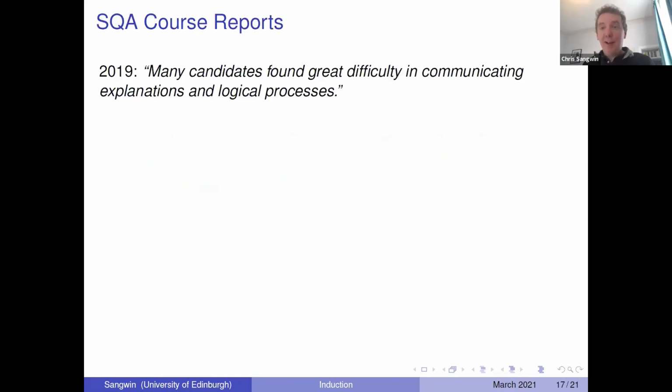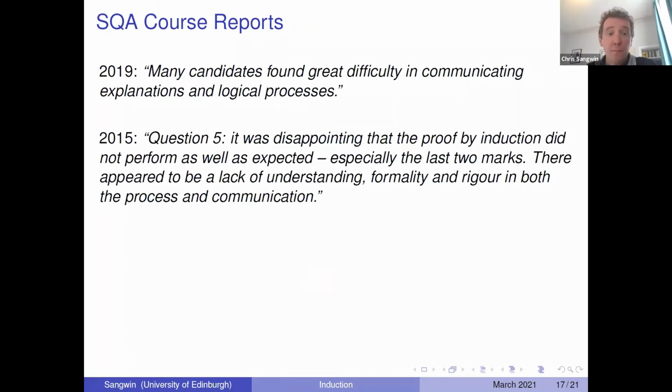And let's have a look at what SQA examiners said. These are excerpts from some of the course reports. Mariam and I had a lot of fun looking through these. Candidates found great difficulty in communicating and explaining. Yeah, so that hasn't come up in the comments, I don't think. But I think probably proof by induction is amongst the first kind of proof where you really are reasoning at school. So students are probably not used to actually communicating what at this stage is a reasonably extended piece of mathematics. So fair enough.